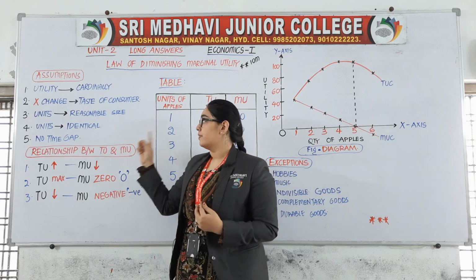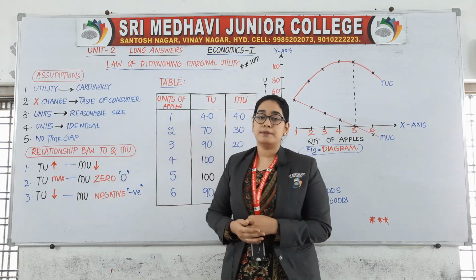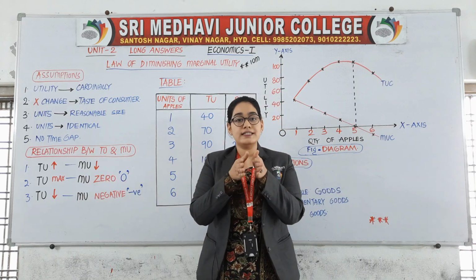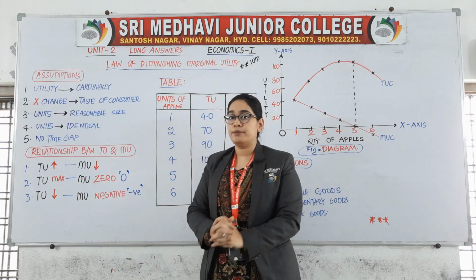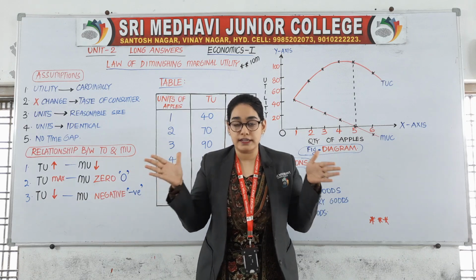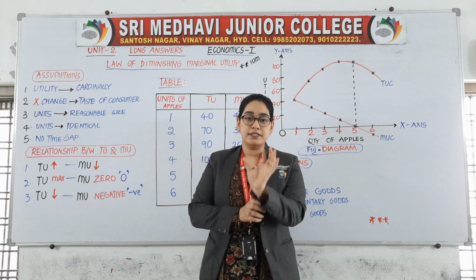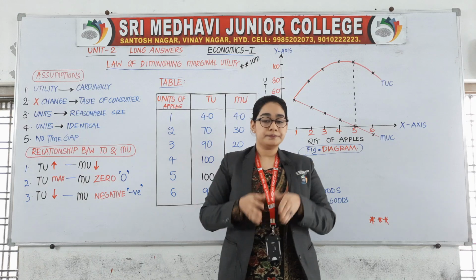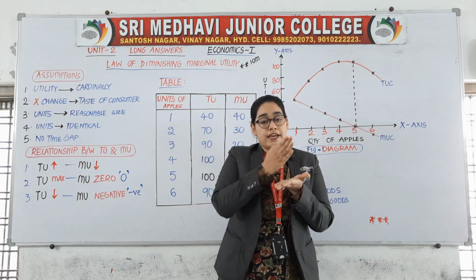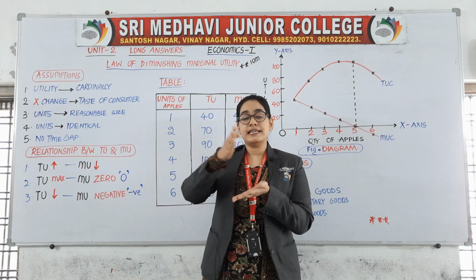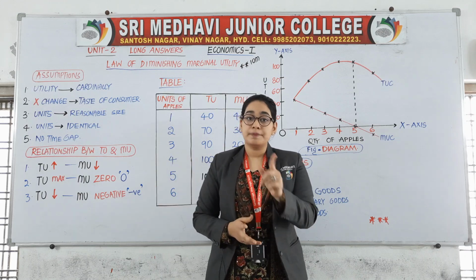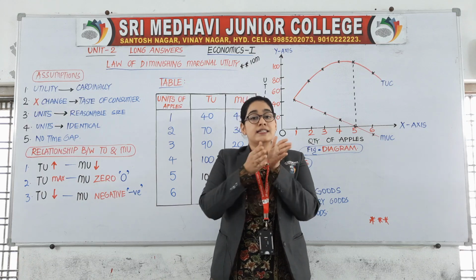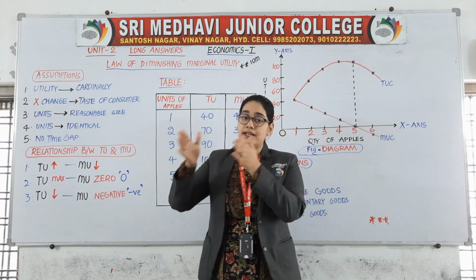This is the assumption. The next one, the third assumption: units are of reasonable size. It means it is not too large and not too small. I am not giving you this much size of chocolates or this much size, but a reasonable size. Fourth one, units are identical. Identical in the sense, if you go and see your face in a mirror, you find your face is identical. Identical means same size, same shape and same color.